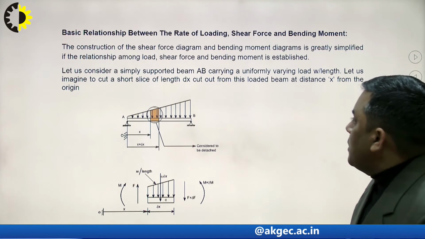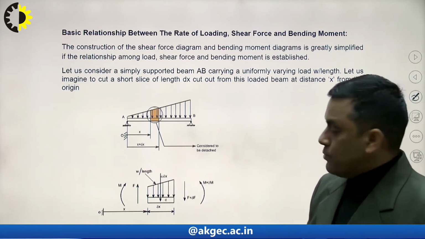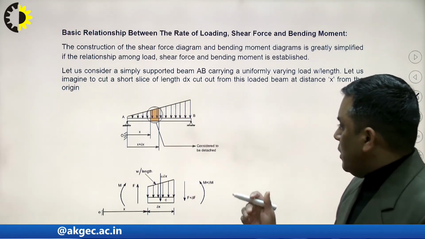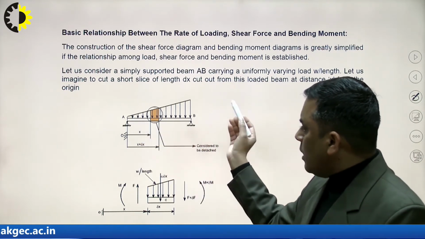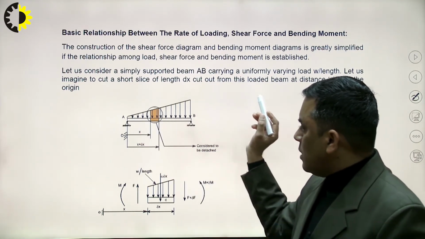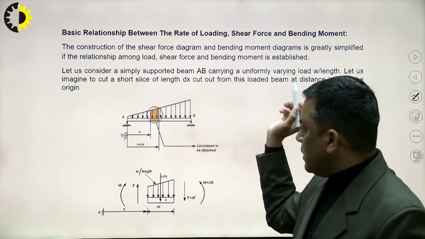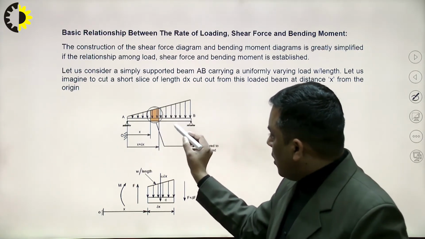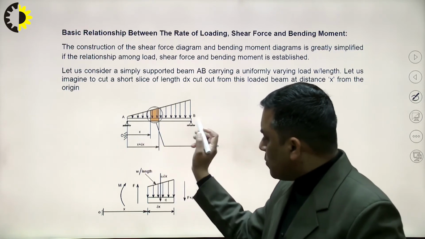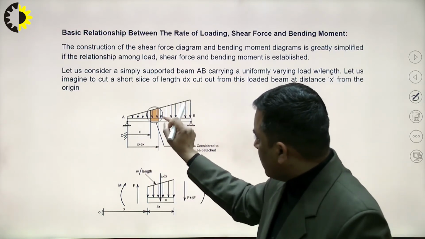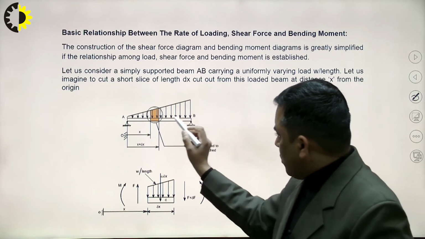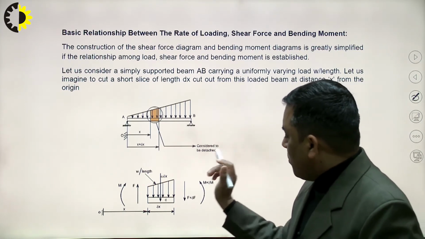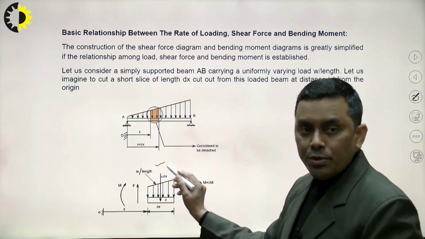Now another important thing before moving to the problems of shear force and bending moment, the relation between shear force and bending moment. So here we are considering a beam AB which is subjected to UVL. Okay. From 0 to W it is increasing. So let us consider a very small section which is encircled here of dx length at x distance from O. Okay. So I am considering a very small section which is highlighted also. So at this particular section, although the load is varying, for this small section we can consider the load is uniform and the intensity of load is W per unit length.